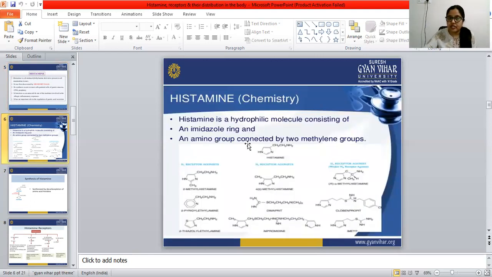So this is the chemistry of histamine. Histamine is a hydrophilic, water-loving molecule that consists of an imidazole ring.